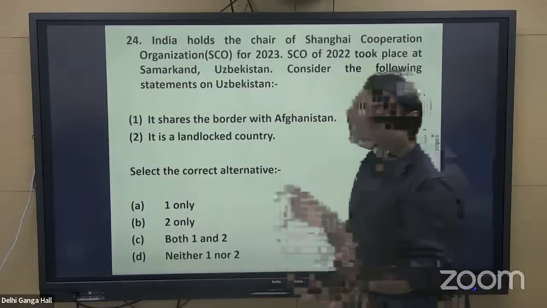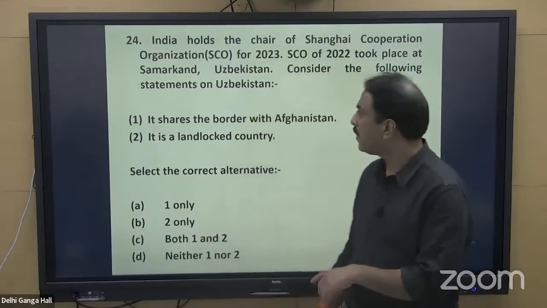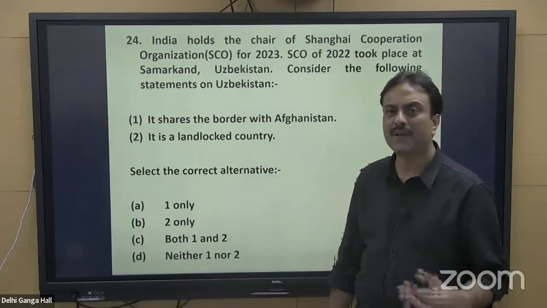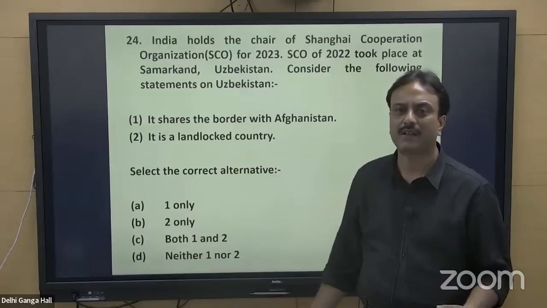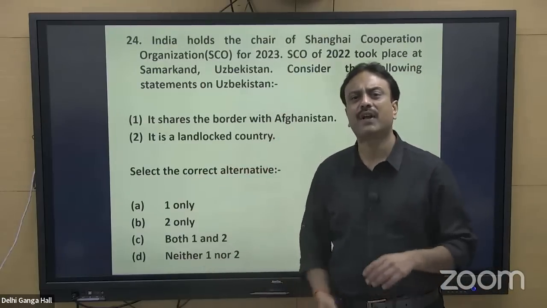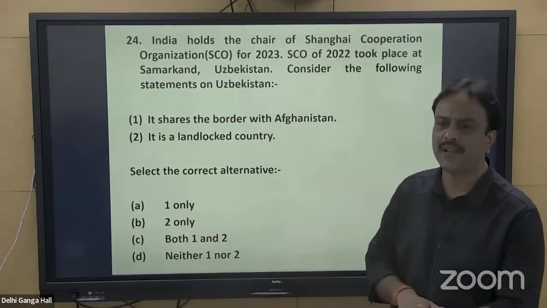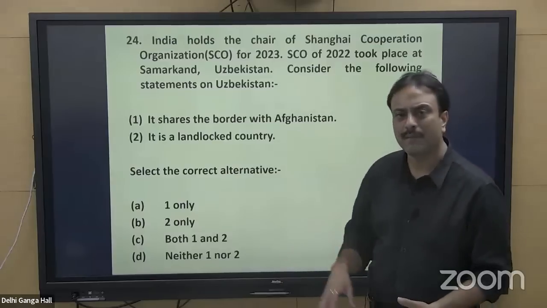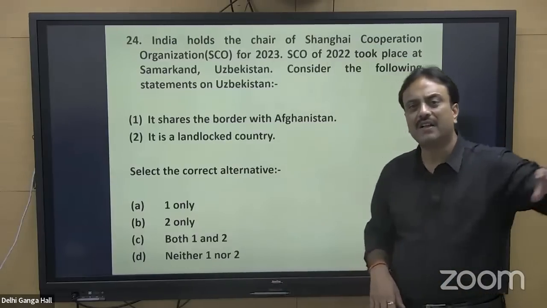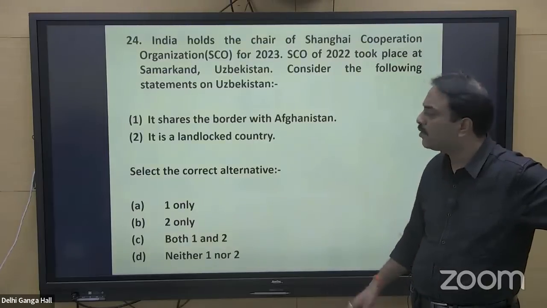Another important thing about this particular summit was that for SCO, Varanasi was declared as the tourism and the cultural capital for the next year. At Samarkand, Uzbekistan, this declaration was made, in which Varanasi was declared as a tourism and the cultural capital of SCO for the coming year. And so the tourism meeting will be held at Varanasi only. Now Uzbekistan is in the limelight. So a question can come on Uzbekistan.